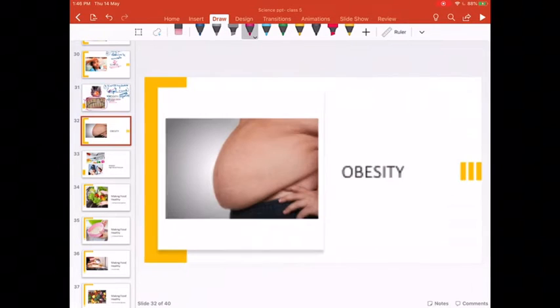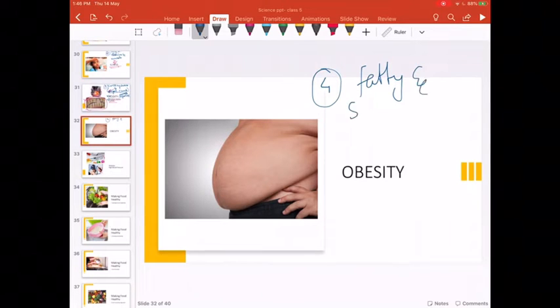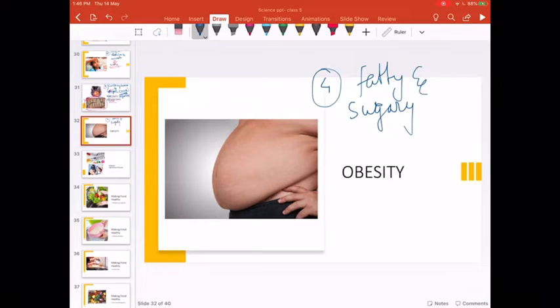Next, what is the fourth bad effect of junk food? Fourth bad effect of junk food is it has got many fatty and sugary food that makes you fat.